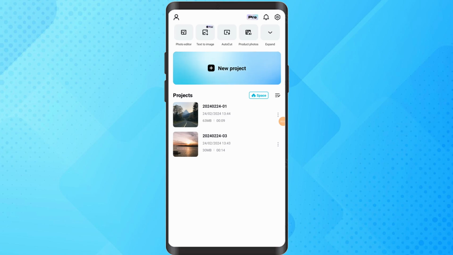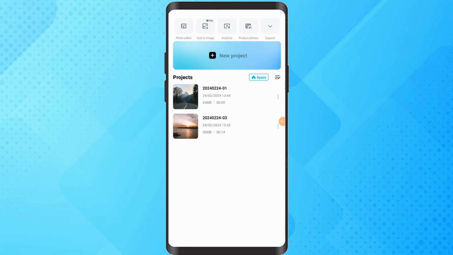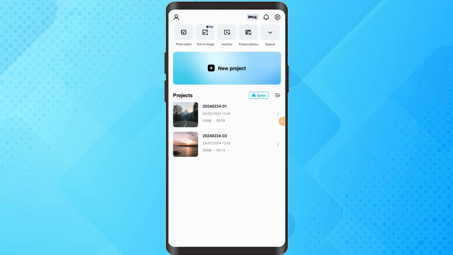Hey guys, in today's video I will show you how to use slow motion effect in CapCut. Open the CapCut app on your device, start a new project, or you can open an existing one where you want to apply slow motion effect. Add the video you would like to use in the project.